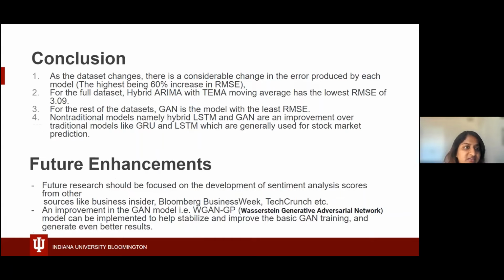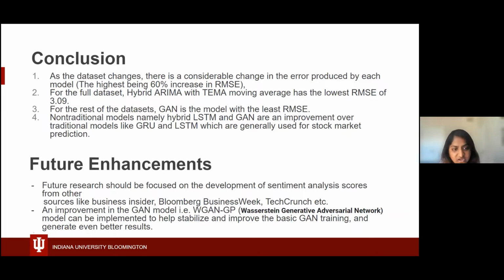In conclusion, the dataset changes were considerable, and the error produced by each of the models was completely different. Some of the errors were even a 60% increase in terms of the RMSE. For the full data set, hybrid ARIMA with TEMA moving average had the lowest RMSE of about 3.09. For the rest of the data sets, the GAN model performed well with the least RMSE. Non-traditional models, namely the hybrid LSTM ARIMA and GAN, are an improvement over the traditional models such as GRU and LSTM.